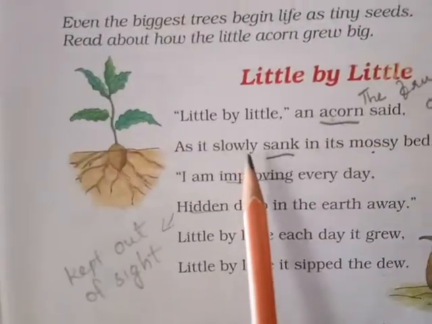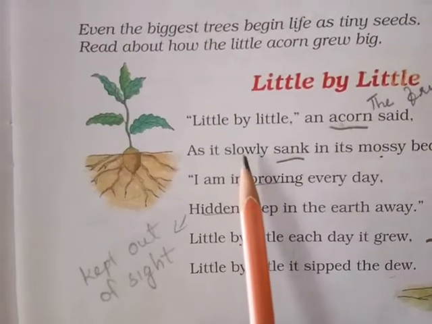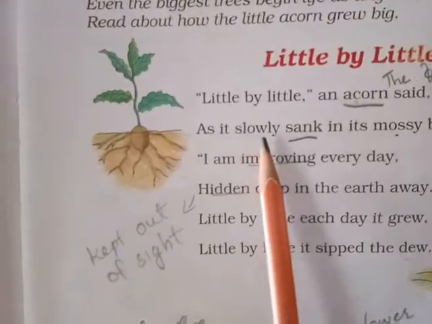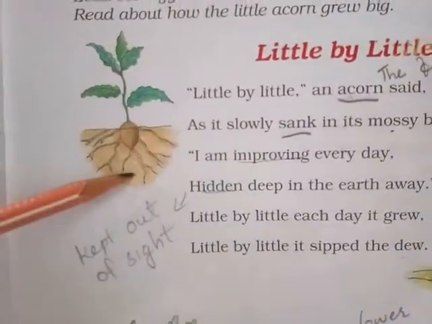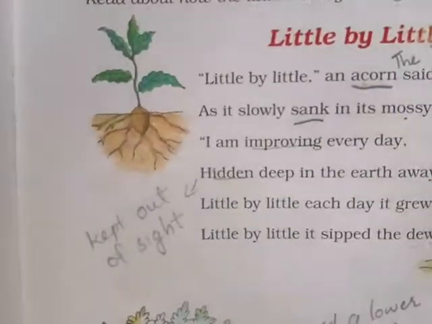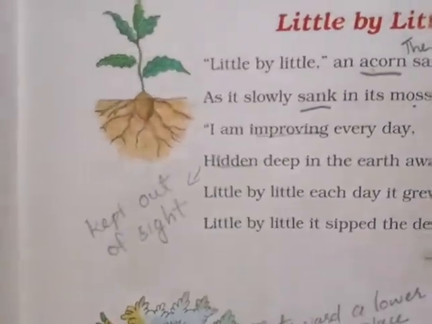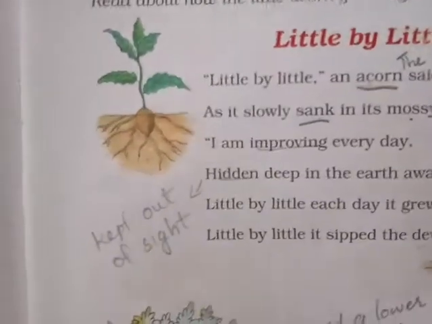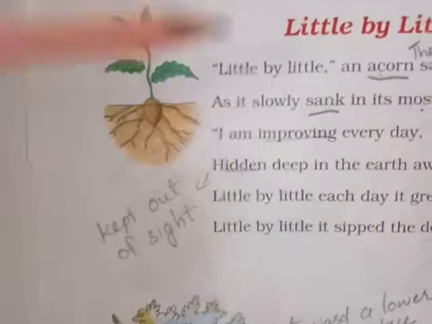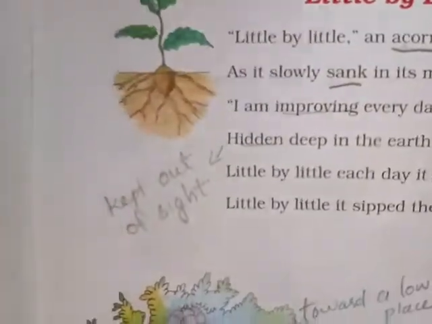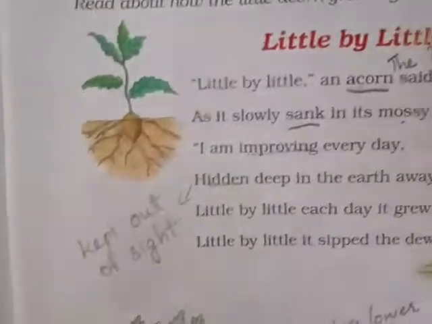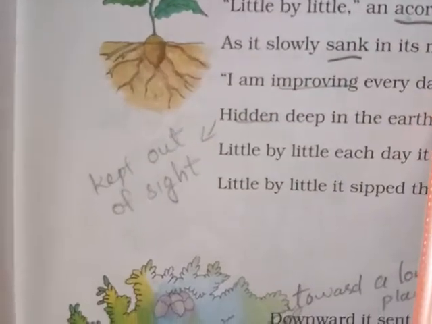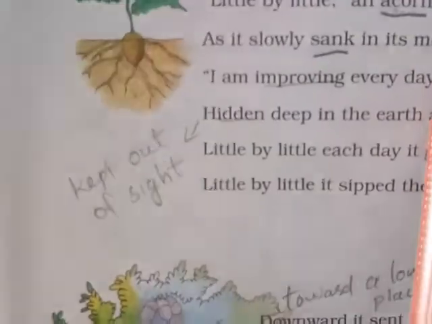Then little by little, slowly the oak seed said, as it slowly sank in its mossy bed. Where will we put the seed? Sister already said we will put the seed in the sand. We make a pit, pit means gada in Hindi, and we put the seed inside. Sank means go into the deep side in its mossy bed, means where the seed will sleep in the earth.